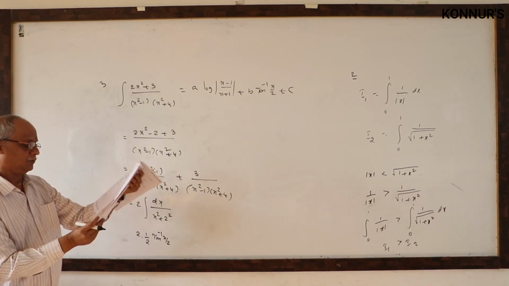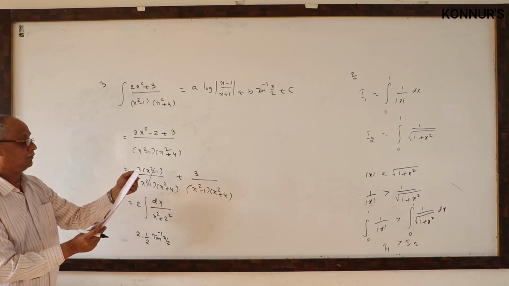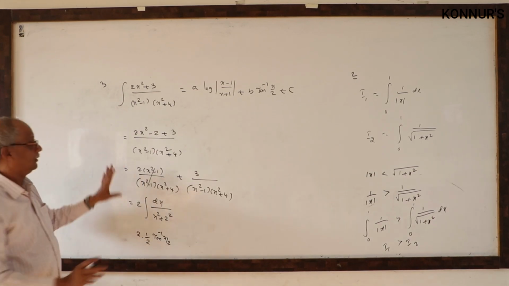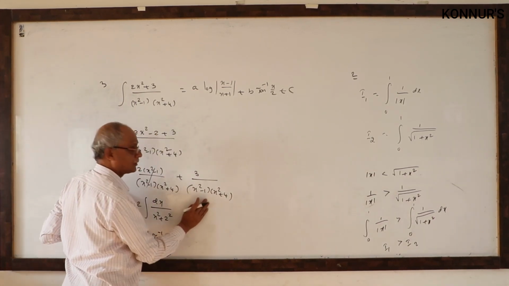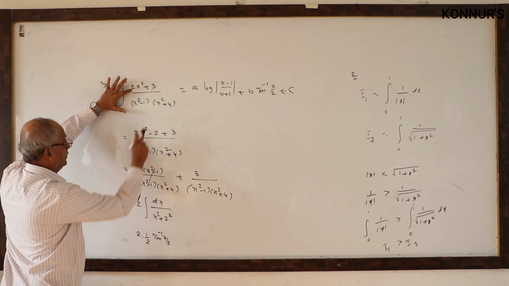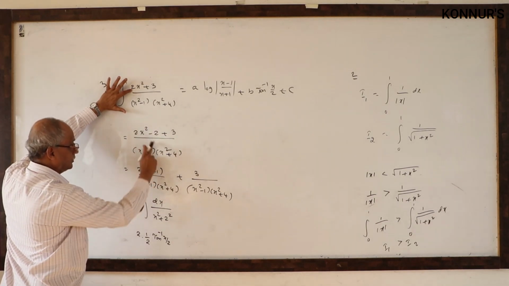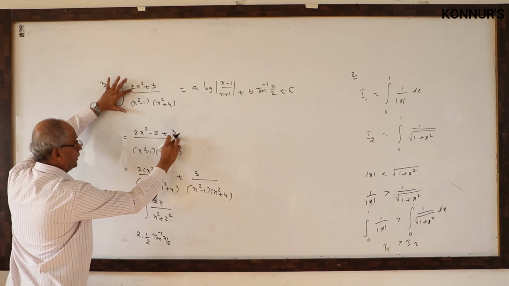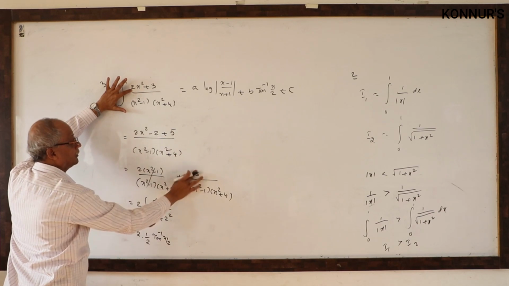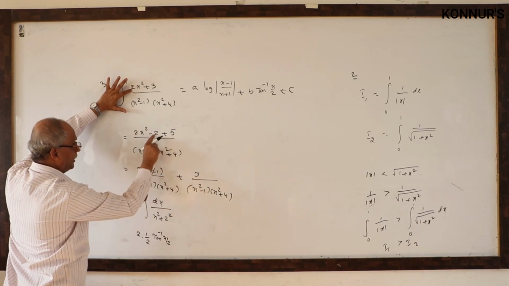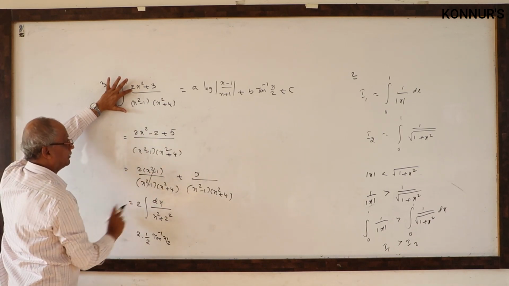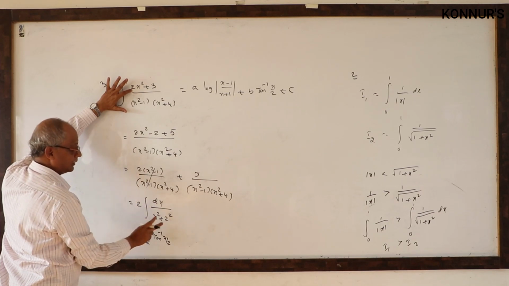Third problem. Where is the answer to the third problem? Here 2 is common. So this is about the procedure of how you can do it. Here partial fractions are compulsory. First we started with 2x square plus 3. I wrote 2x square minus 2. Here you want 3, so it must be 5. 5 minus 2 is 3. 2 common, x square minus 1, cancel. 2 by x square plus 4.